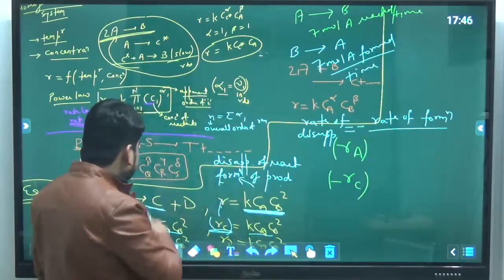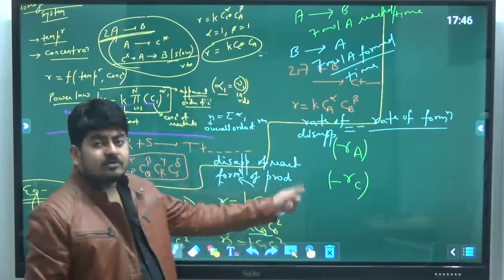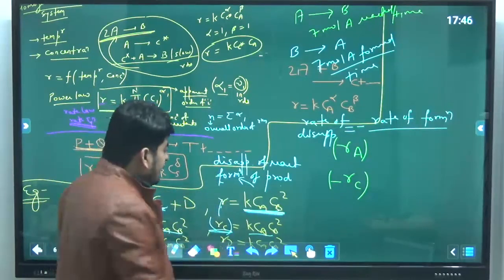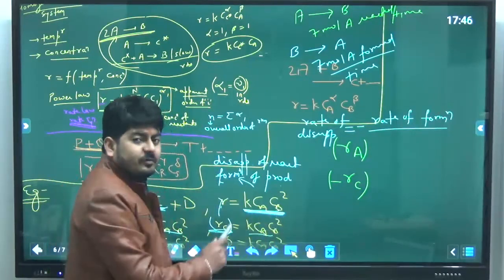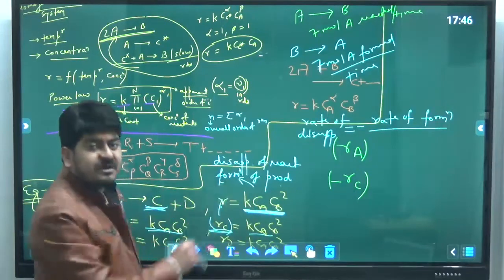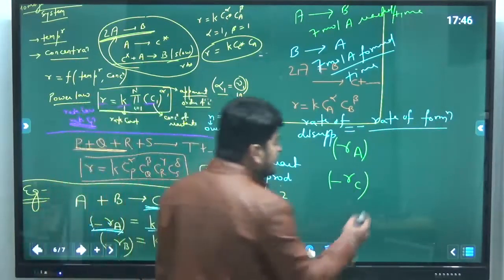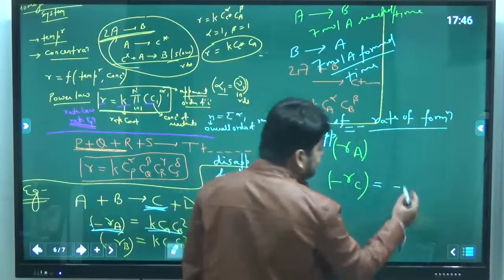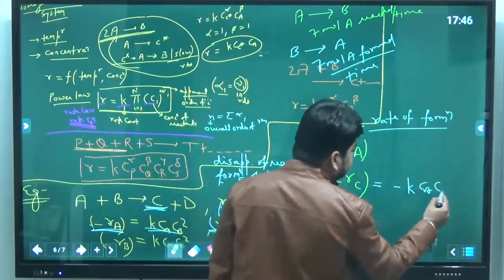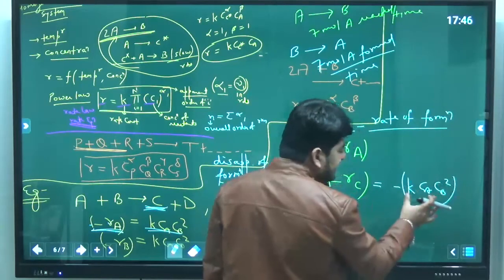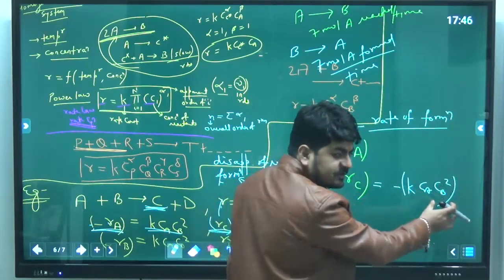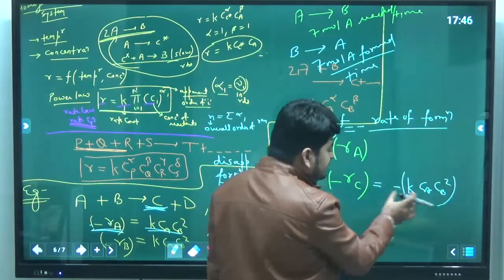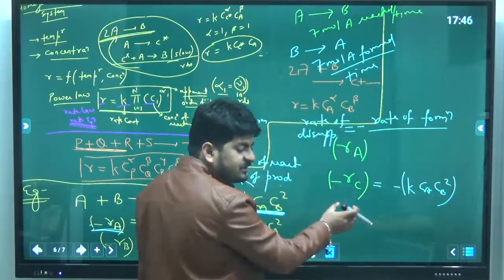C is the product, but they are talking about the disappearance of C, and this represents the formation of product, and I am interested in disappearance of product. So what will I write? I will write minus of k Ca Cb square, as k Ca Cb square is the rate of formation of C. So minus of this will become rate of disappearance of C.